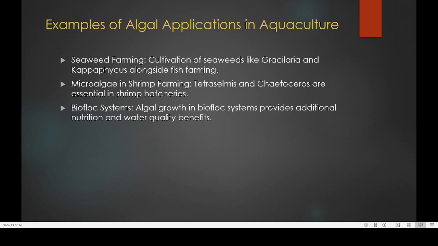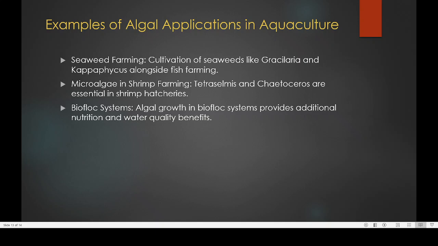Then finally, to the end, the examples of algal applications in aquaculture. One is seaweed farming, microalgae in shrimp farming, and biofloc system. Cultivation of seaweeds like Gracilaria and Kappaphycus can be done along with fish farming. So that is one advantage. Algae can be associated with traditional aquaculture, and that can improve the quality of both organisms.